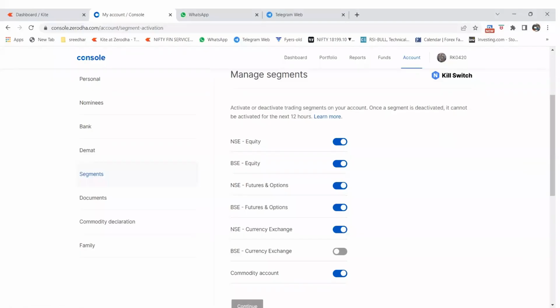And suppose you open an account in Zerodha or Upstox, 5paisa, ICICI Direct or any other, these are the accesses needed for you to trade. Suppose you want to trade only in delivery, NSE equity and BSE equity is sufficient. If you want to trade in futures and options, NSE futures and options, and NSE currency exchange is needed. If you want to trade in commodity, only commodity access is needed.